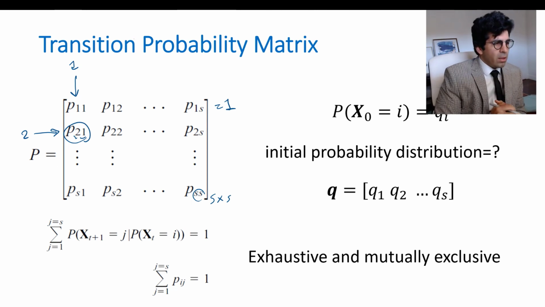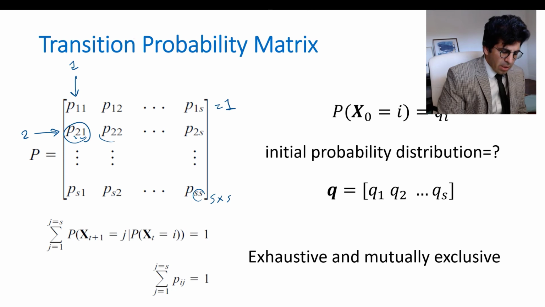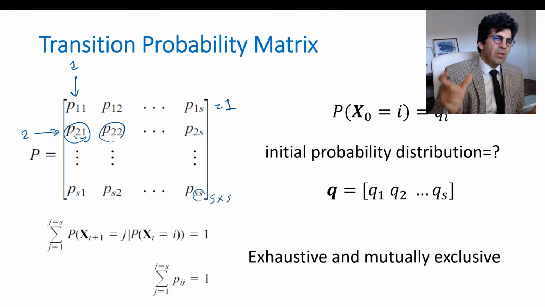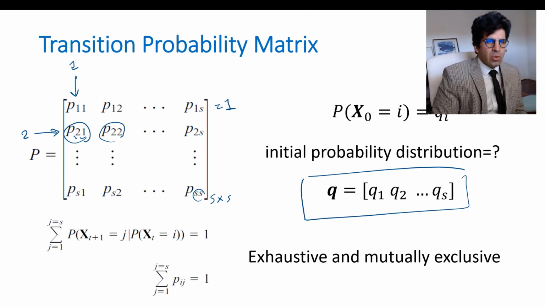Then to get each probability in the matrix, you ask yourself: if I am in this state, state 2, what should happen? Am I in state 2 again, or in state S, whatever? Then you calculate the probability of that event happening. Also, we have a vector Q that tells you the probability of starting in state 1, 2, or S, and the sum of these is again 1.